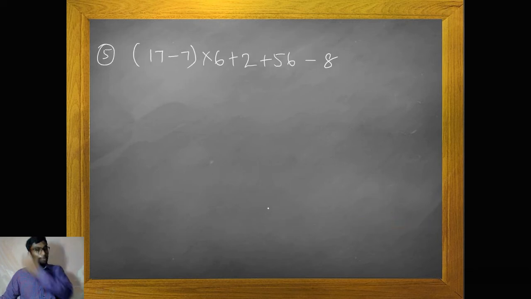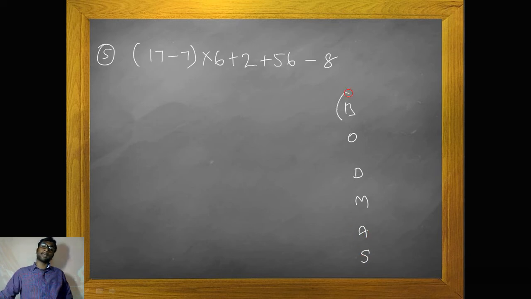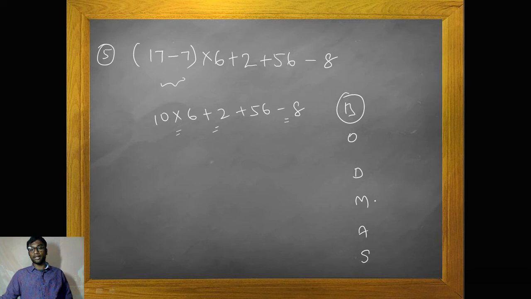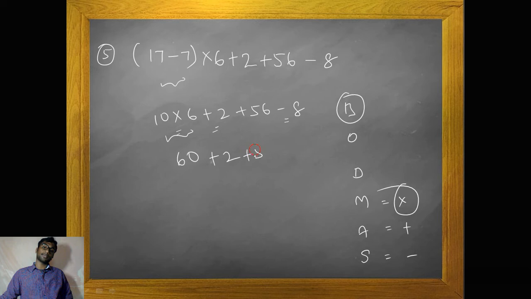Yeah. Next. Very important, very basic question we can say. So this will be the principle, you just go with the BODMAS. Now again we have the brackets concept. 10 into 6 plus 2 plus 56 minus 8, isn't it? Now we have into, plus, minus. First preference should be given for into, isn't it? So now you go for it. 10 into 6, 60 plus 2 plus 56 minus 8, right?